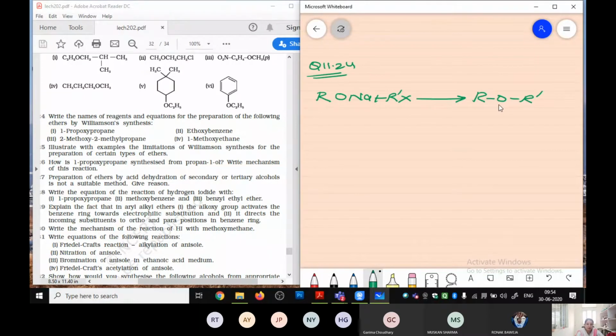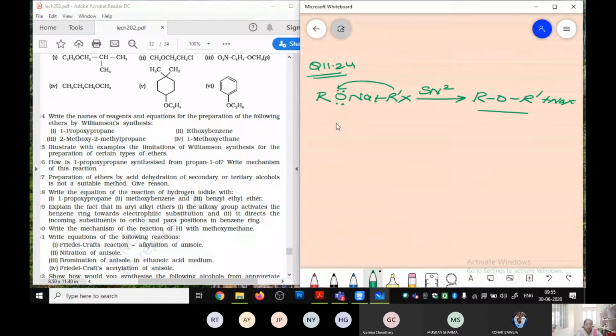If you have taken an unsymmetrical one, where the carbon groups are not the same, then you obtain the unsymmetrical ether plus your sodium halide. Now in this reaction, the oxygen has lone pairs, so it attacks the alkyl halide and provides us the ether. This reaction is going to follow the SN2 mechanism.